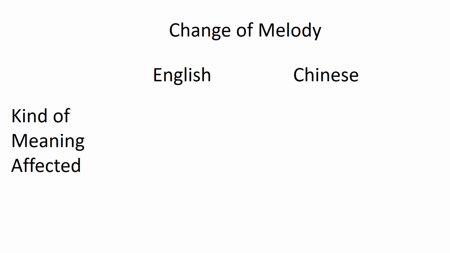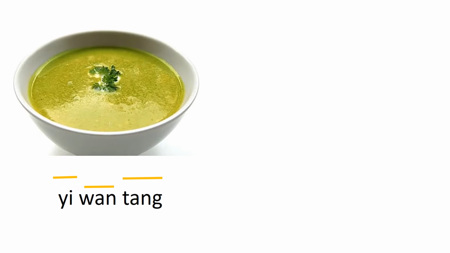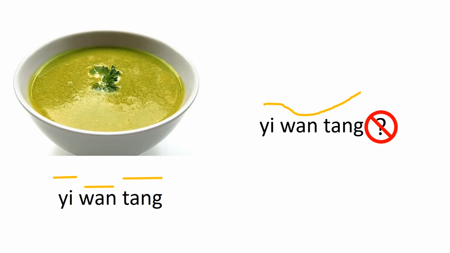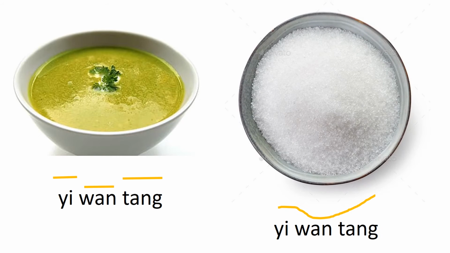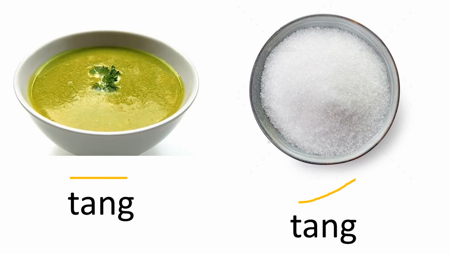In Chinese, for example, changing the melody of what is said usually changes the meaning of individual words rather than the mood of sentences. For example, if I say, 一碗汤, I mean a bowl of soup. If I say this phrase with an English question intonation, 一碗汤, raising the pitch at the end, the phrase isn't understood as a question about soup. Instead, it's understood to mean a bowl of sugar, because changing the melody of the last word from tang to tang changes the meaning of the word from soup to sugar, but not the mood of the sentence.